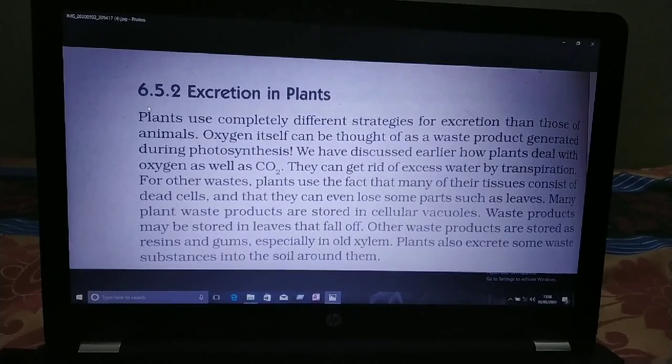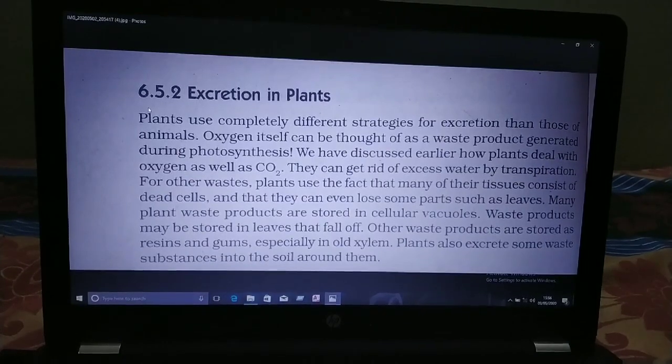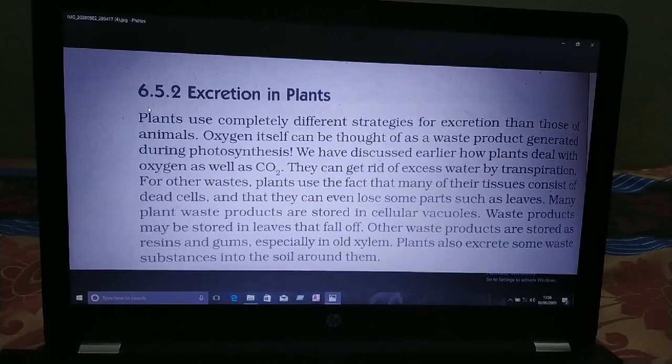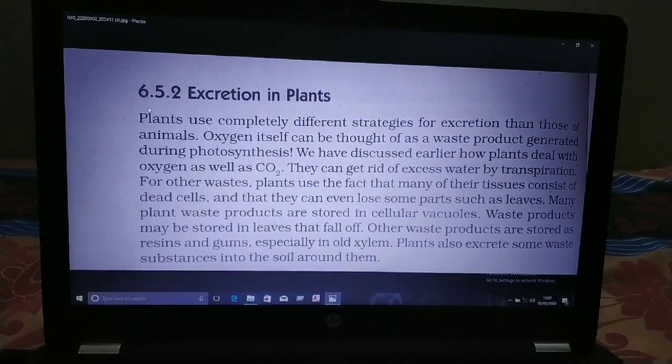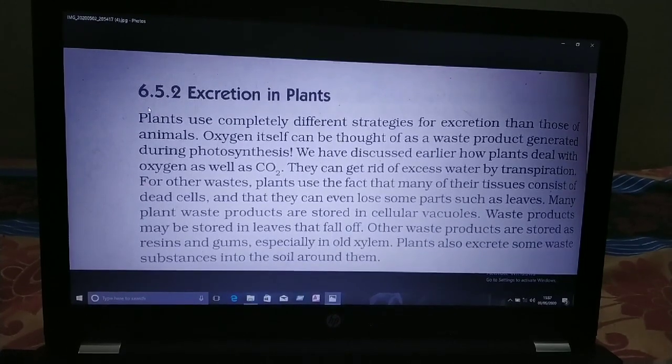Oxygen itself can be thought of as a waste product generated during photosynthesis. We have already discussed how plants deal with oxygen as well as carbon dioxide. They can get rid of excess water by transpiration. For other wastes, plants use the fact that many of their tissues consist of dead cells and that they can even lose some parts such as leaves.